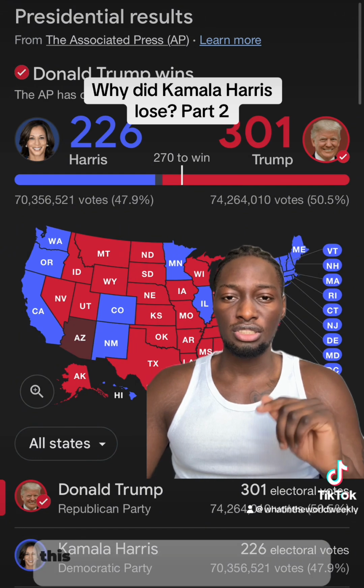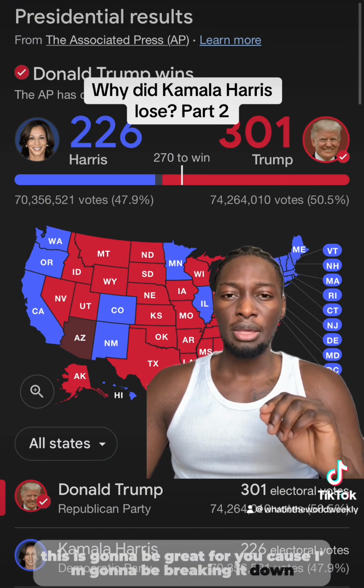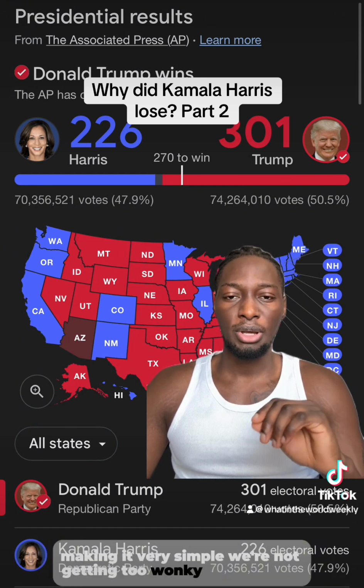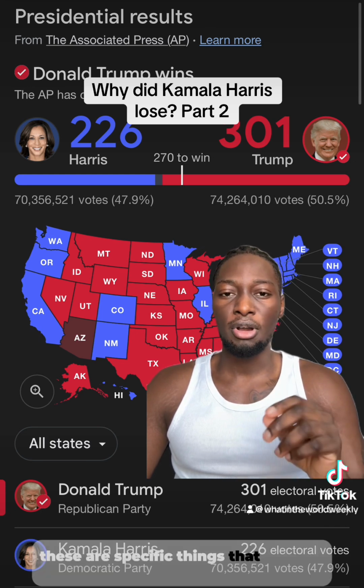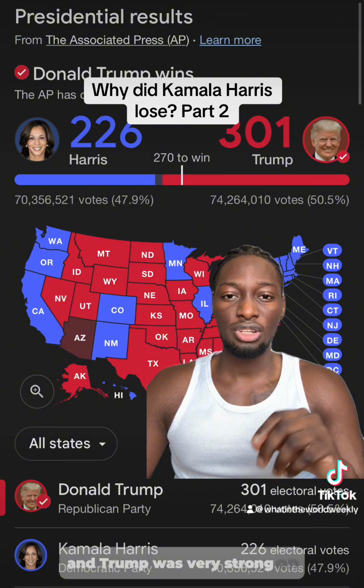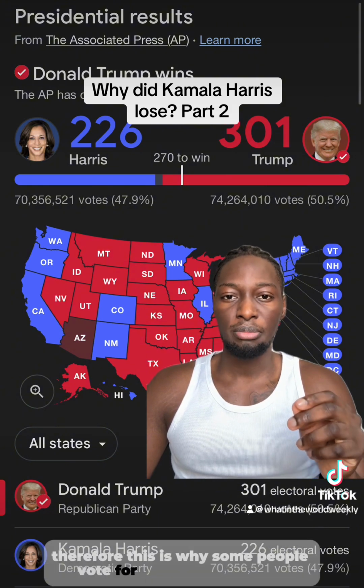If you're new to politics, this is going to be great for you because I'm going to be breaking it down, making it very simple. We're not getting too wonky about things. We're just going straight into the details of these are specific things that Kamala Harris was weak on and Trump was very strong on. Therefore, this is why some people voted for him and not for her.